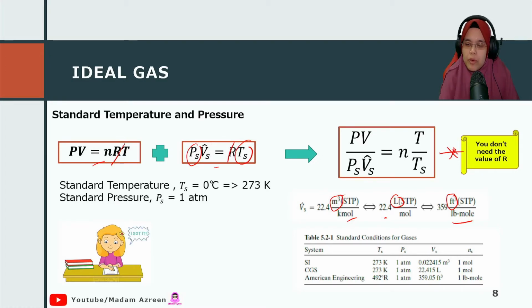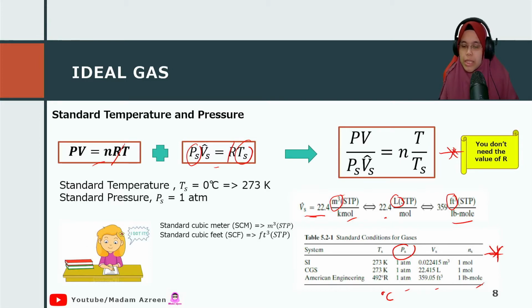Molar volume is this one, and for the standard pressure, as you can see in this figure, it is 1 atm, and for the standard temperature, it is 273 Kelvin or 0 degrees C. And this is the mole, everything.